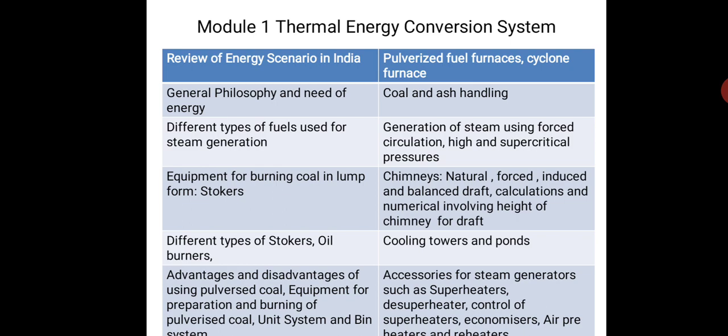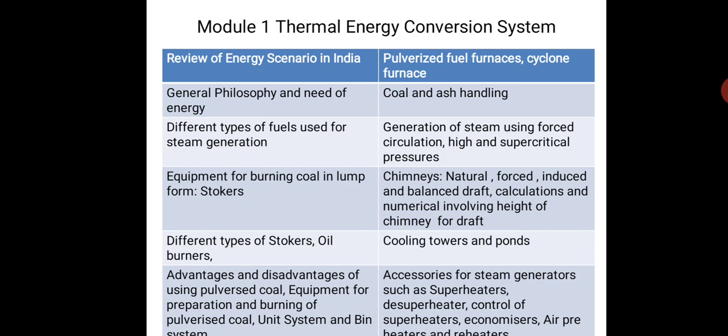Then general philosophy and need of energy. Why is there a need for energy? The different types of fuels used for steam generation. This particular module is based on coal power plants, which produce almost 70% of the energy, not only in India but globally also, as of 2020.